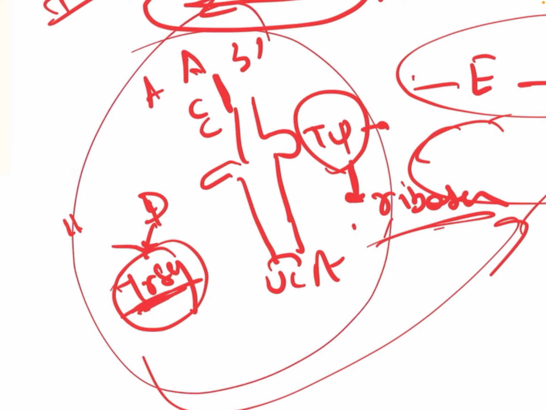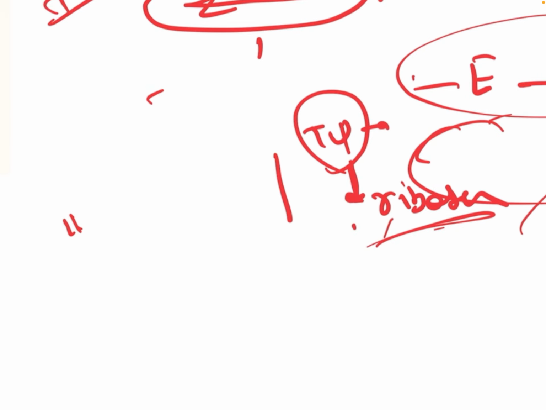So these are all important aspects of this tRNA.